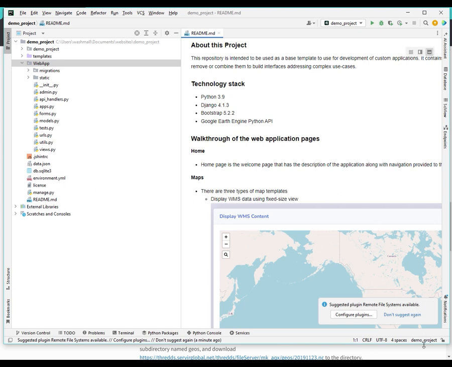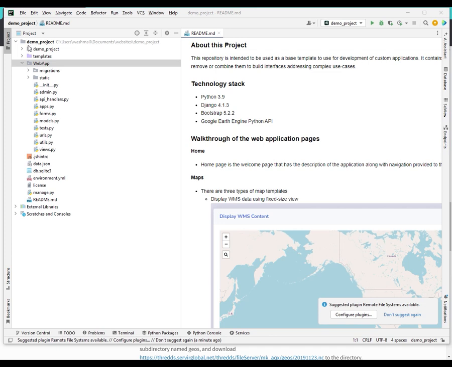If it does that, say no, and then just configure it to use the environment that was already created with your project name.